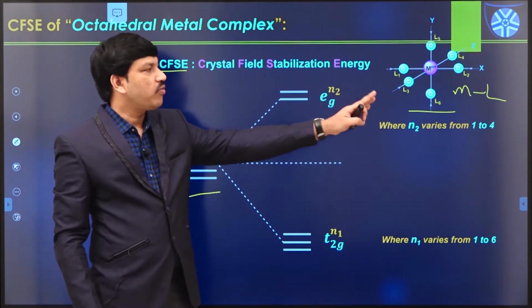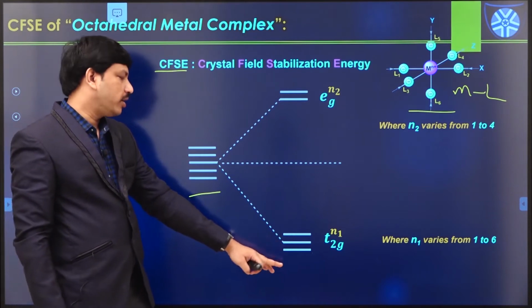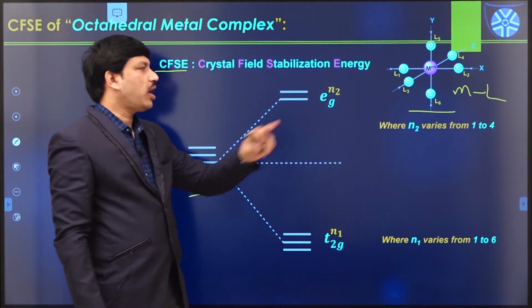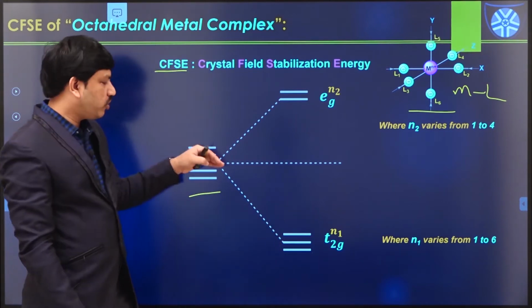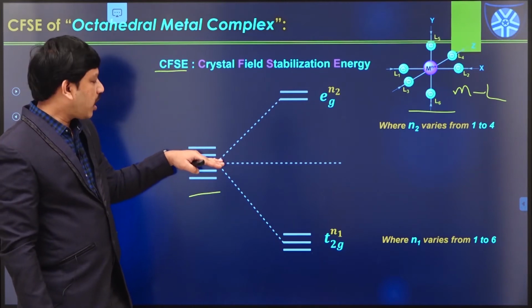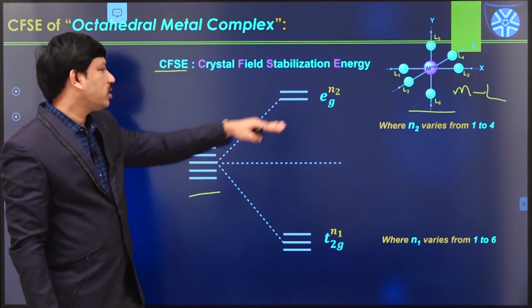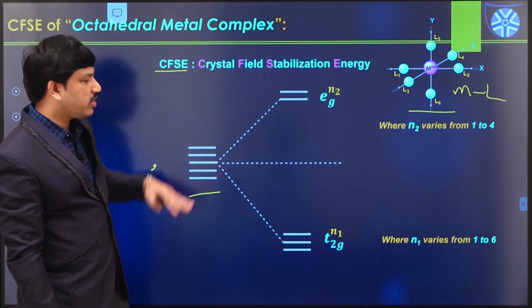Once metal-ligand bond formation happens like this, there is a formation of two sets of orbitals, T2G orbitals and EG orbitals. The T2G orbitals' energy decreased when compared to the energy of the degenerate d orbitals, whereas the EG orbitals' energy increased in comparison to the degenerate orbitals.